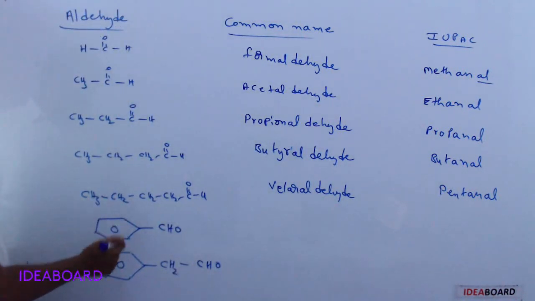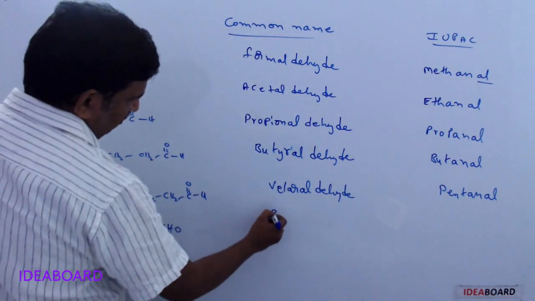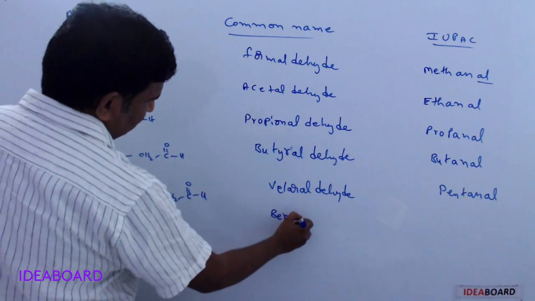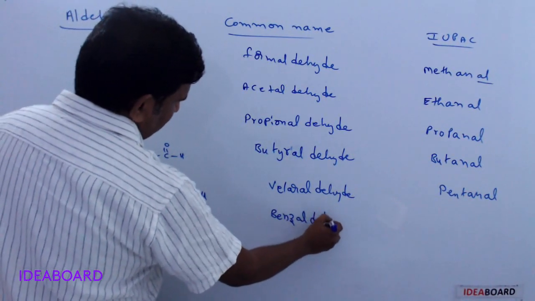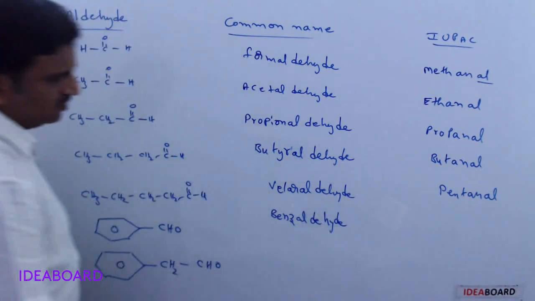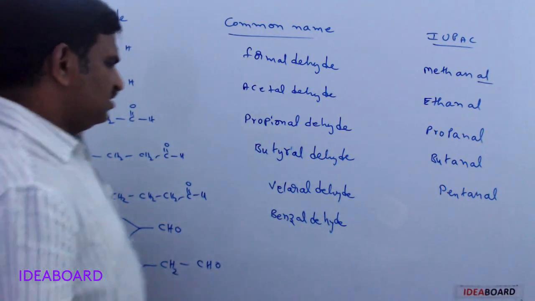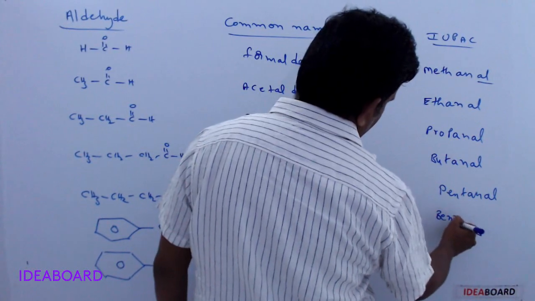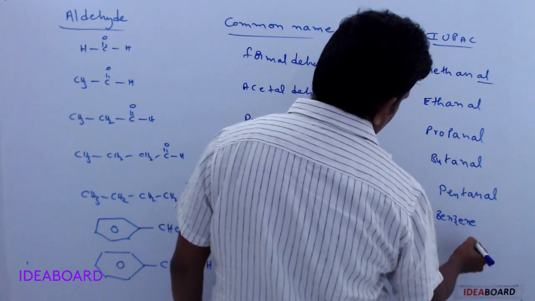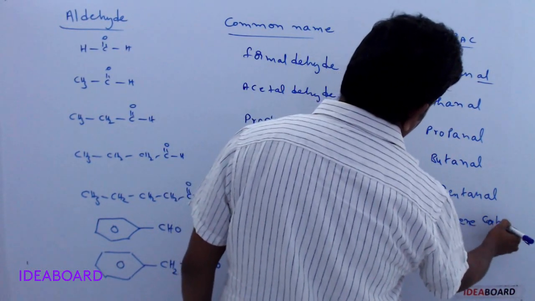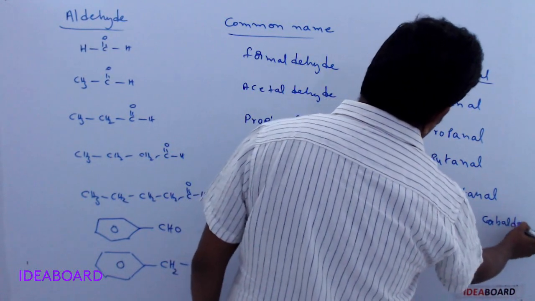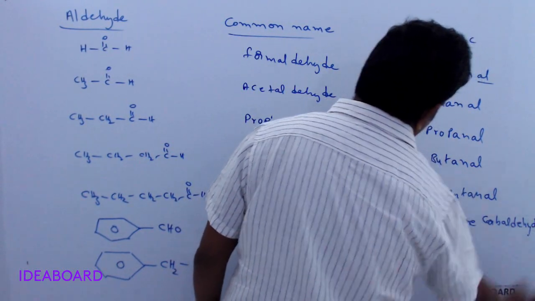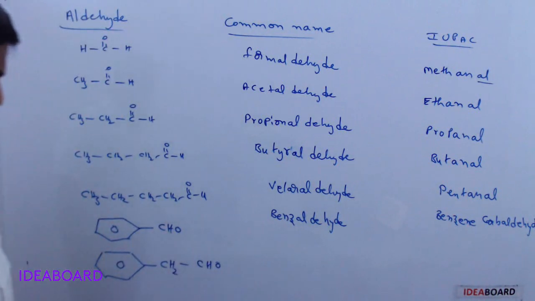And this is benzaldehyde, the common name. The IUPAC name for this is benzaldehyde, or it is also called benzene carbaldehyde.